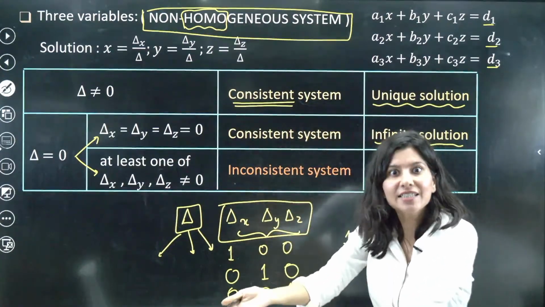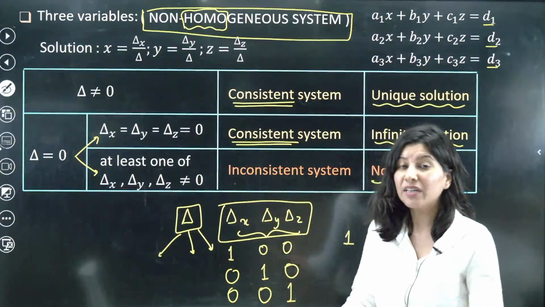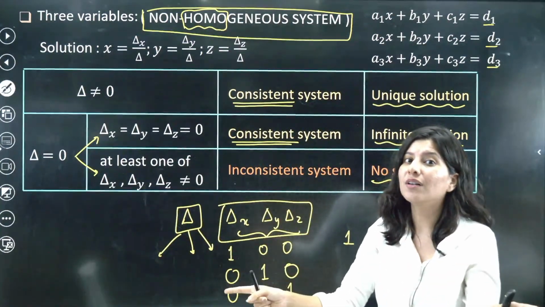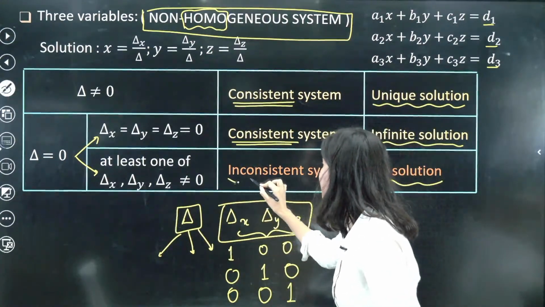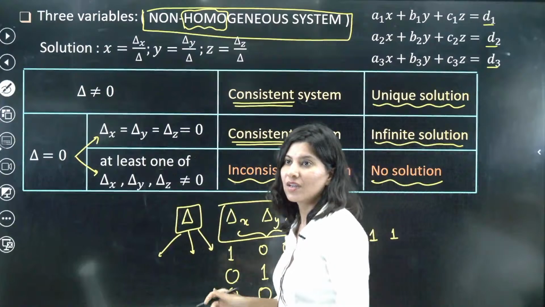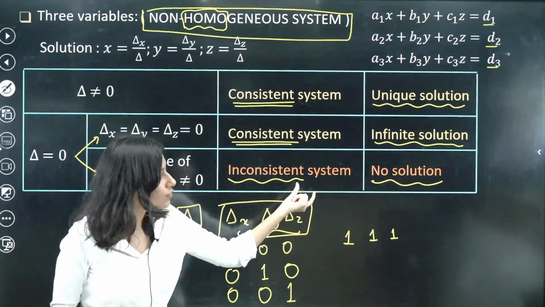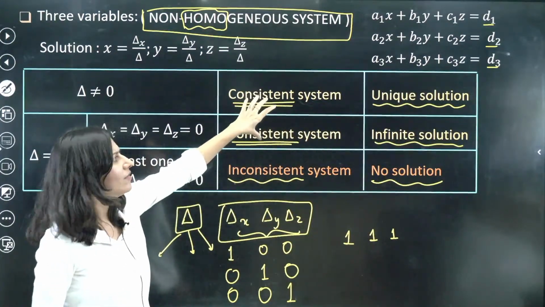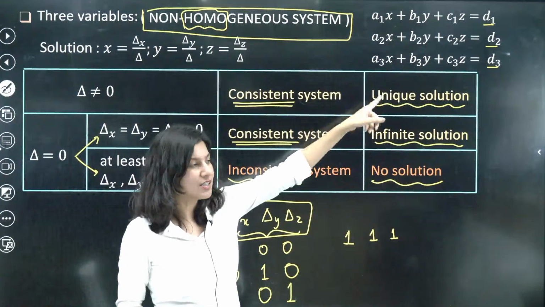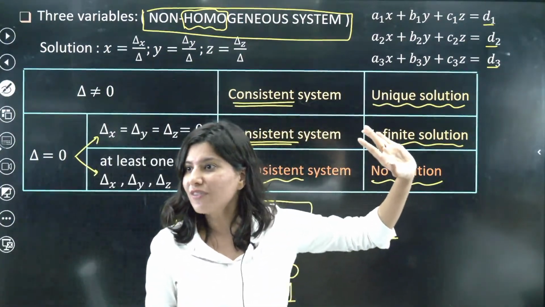If there are infinite solutions, then also we will call it a consistent system. But if there is no solution at all, that is inconsistency. So no solution means inconsistent system, right? Basically, if there is no solution, zero solution, inconsistent. If there is one or more solution, both, unique means one solution, infinite means more solutions, consistent. Any doubt so far?